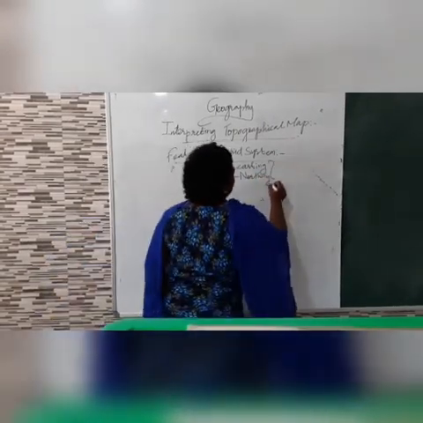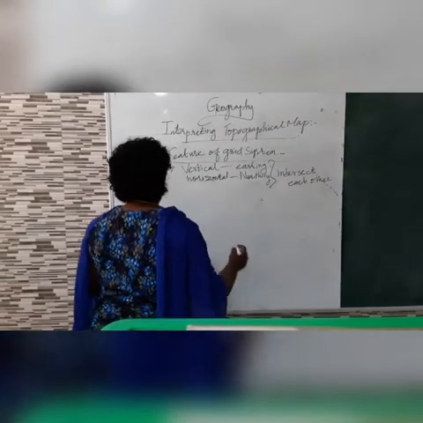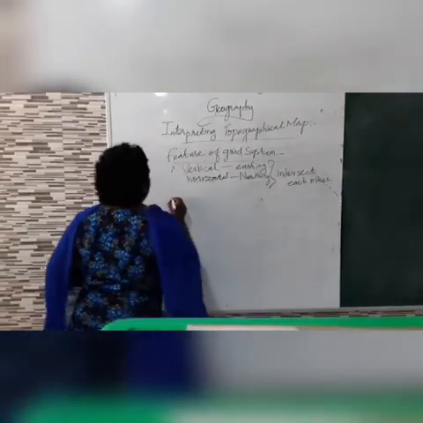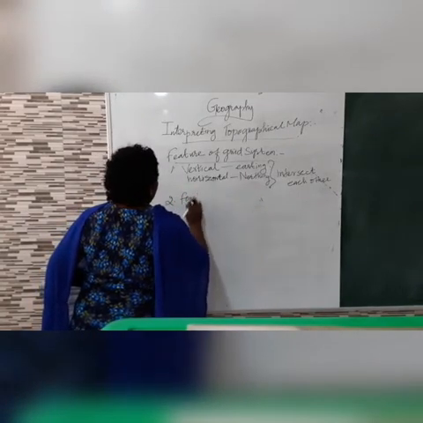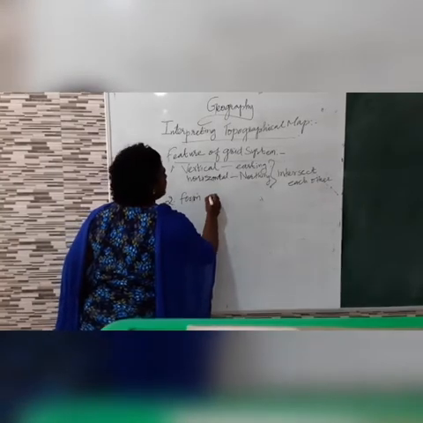They intersect each other and they form a grid square. What do they form? A grid square.